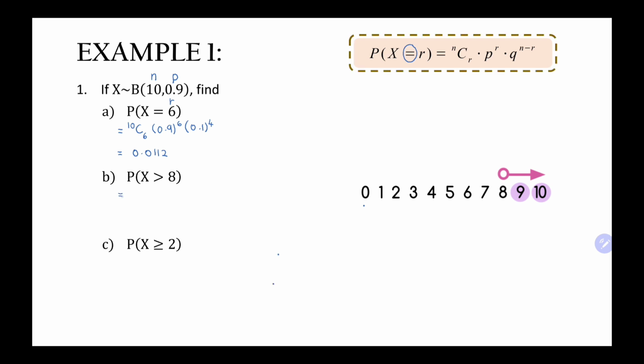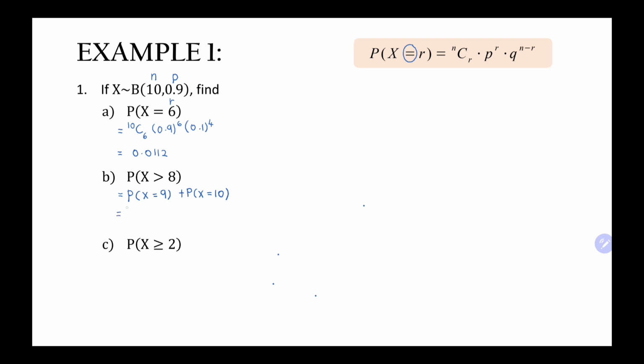So greater than 8 means P(X = 9) plus P(X = 10). Then we calculate one by one. For 9 first, 10C9, 0.9 to the power of r, our r is 9, and q is 0.1 to the power of n minus r, so 10 minus 9, we get 1.